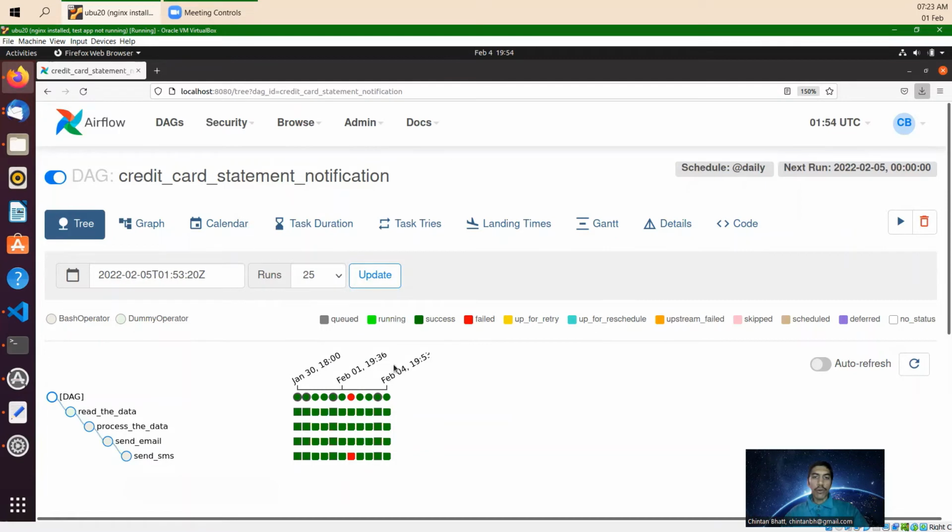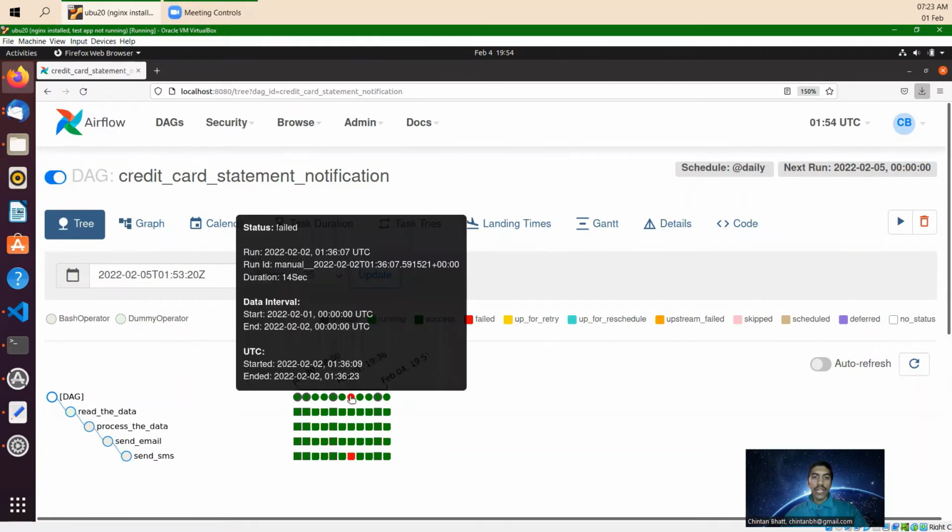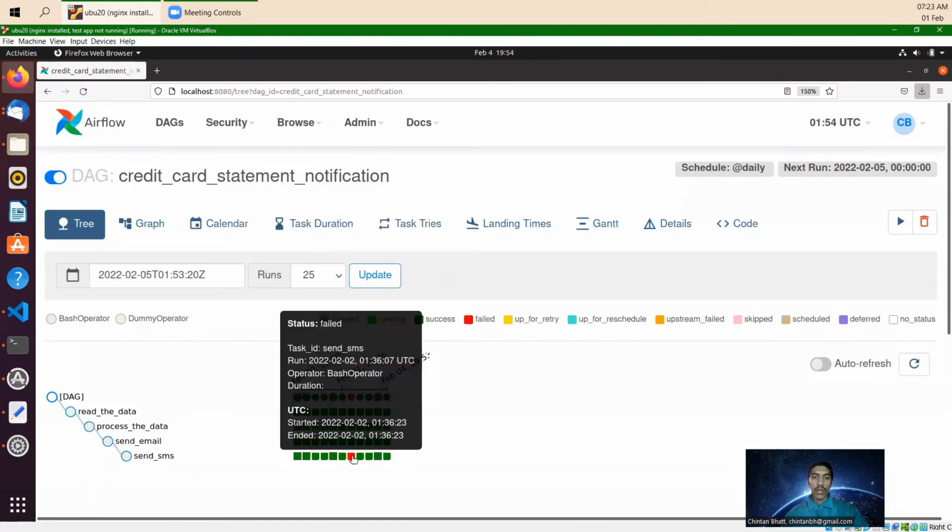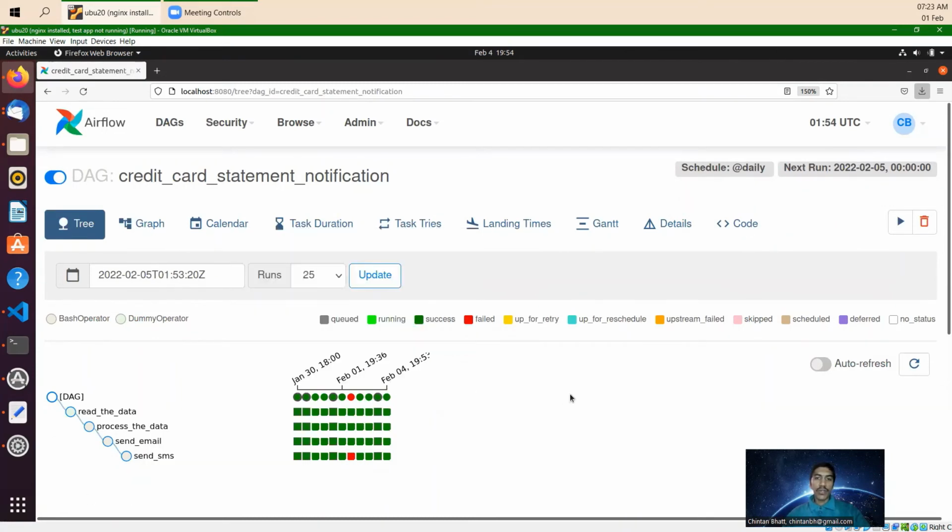At one particular point in time, there is a failure of this DAG. Which part failed? The send SMS part failed on one particular date. It will show you the status like this. On the tree view, you will also see queued and running, indicated by different colors. So you can see in which stage your tasks are in. You can also enable auto refresh here.